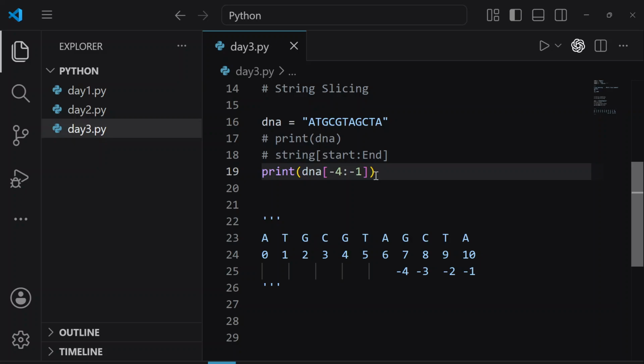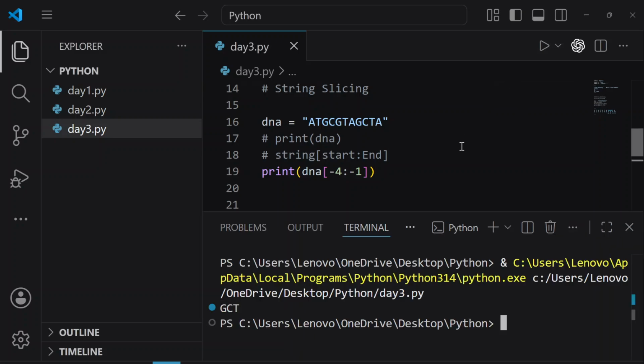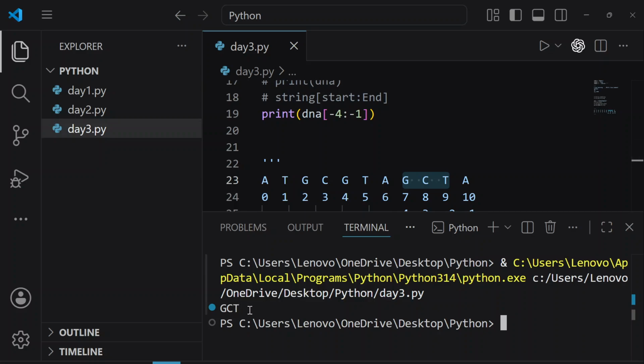GCTA. Okay, so here we gave the starting index -4. So here G is at -4 and the ending index is -1. The ending index is not included, so what are we going to see? We are going to see GCT. Let's run it. So here we are seeing GCT.